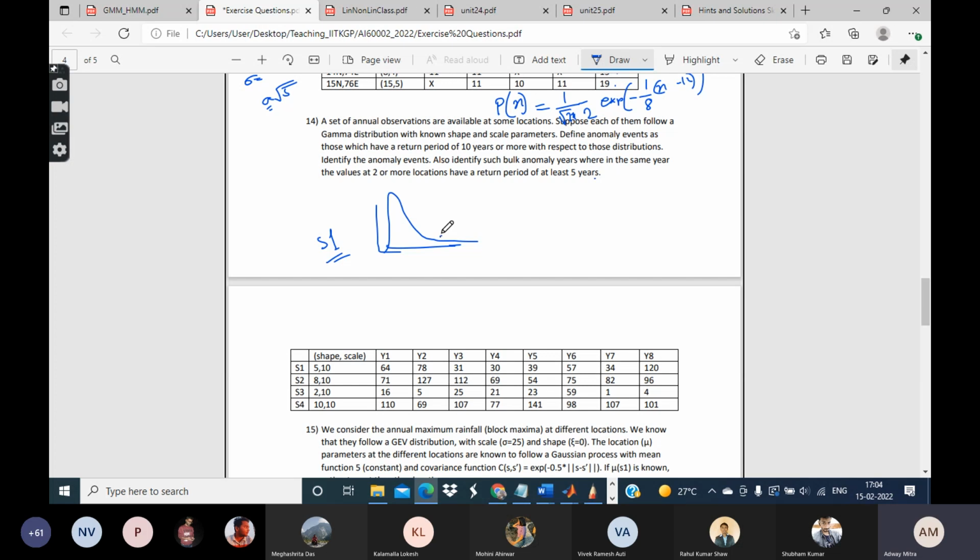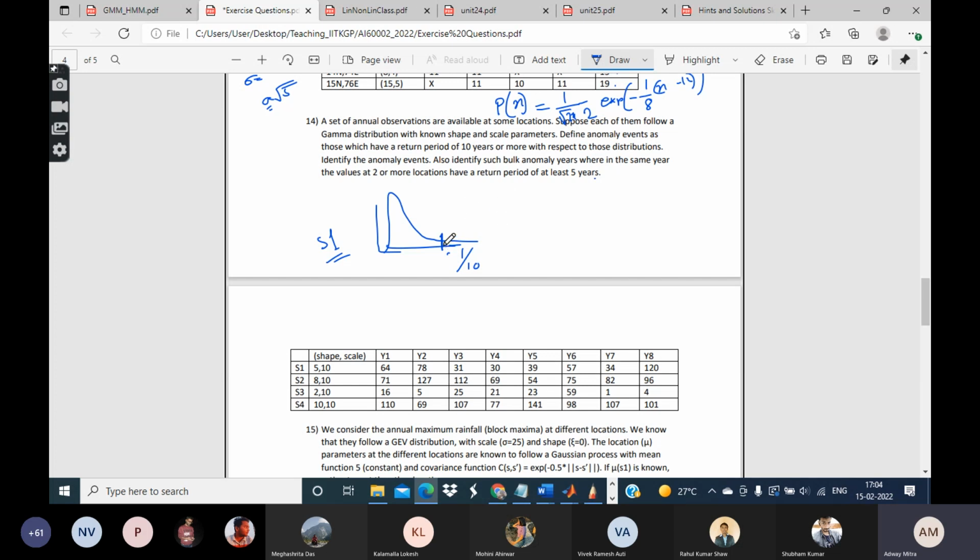That is to say, the probability of that being exceeded will have to be 1 by 10. If instead of the PDF you consider something like a CDF, it will mean that the cumulative probability of all values below this value is 90%, and above it is 10%.